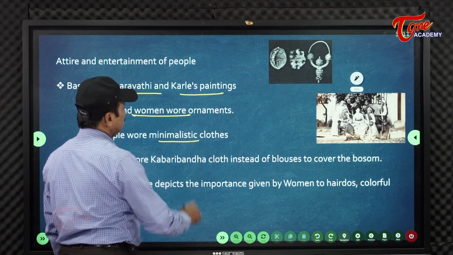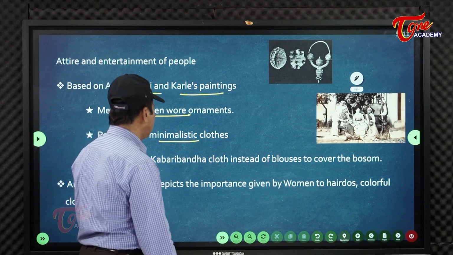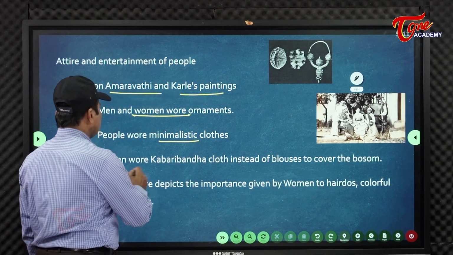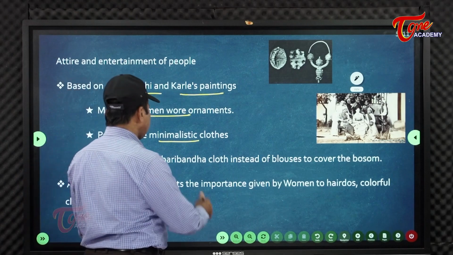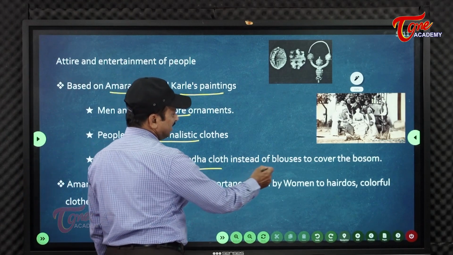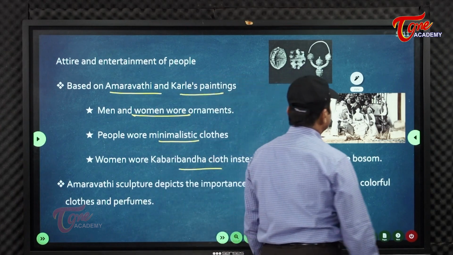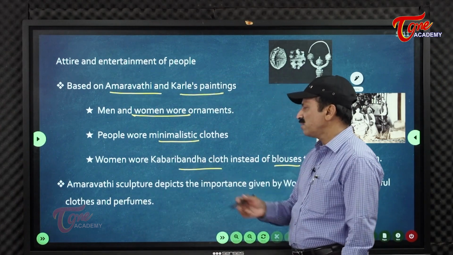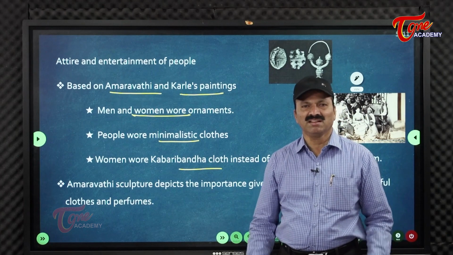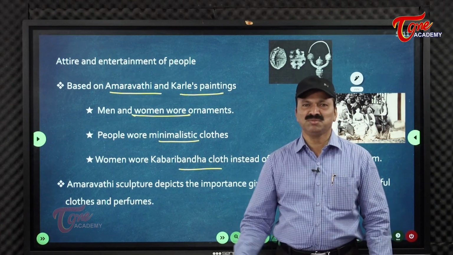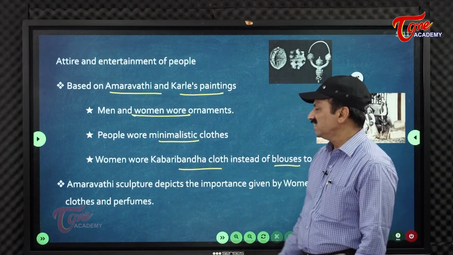People wore minimalistic clothes, like that it was said. Women wore kabari bandha cloth instead of blouses to cover the bosom. What is kabari bandha? It is a cloth that covers the body completely.